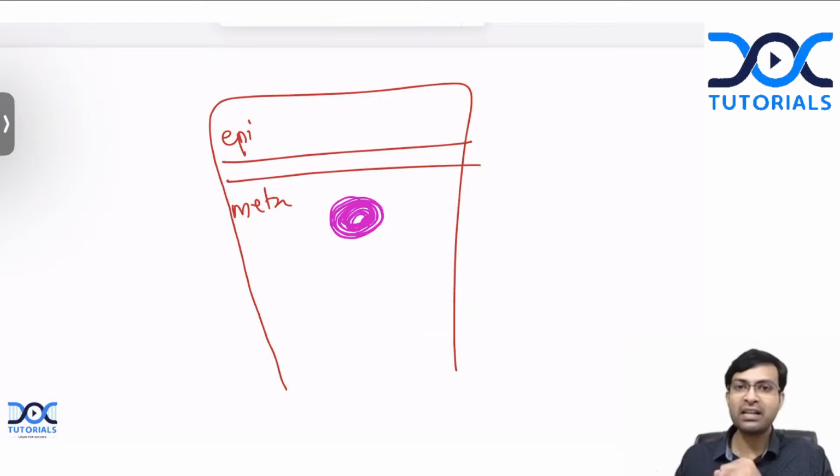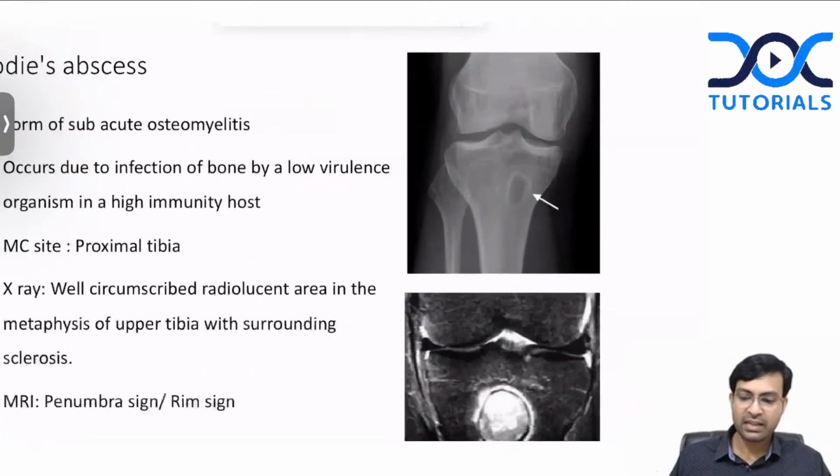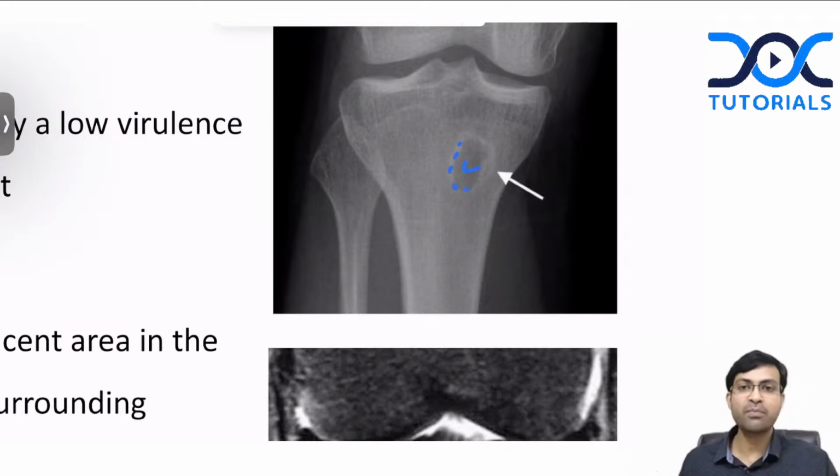But there is a thing here. See, one, the infective agent is of low virulence. It is not very aggressive. And the host immunity is very good. So, the host will produce a large amount of sclerosis or tough bone around the abscess. Why? To prevent the spread of the abscess. So basically you get pus in the center surrounded by sclerotic bone. And when you take an X-ray, the central pus will be seen as a lytic area which is surrounded by this sclerosis. This is a classical presentation of Brody's abscess.